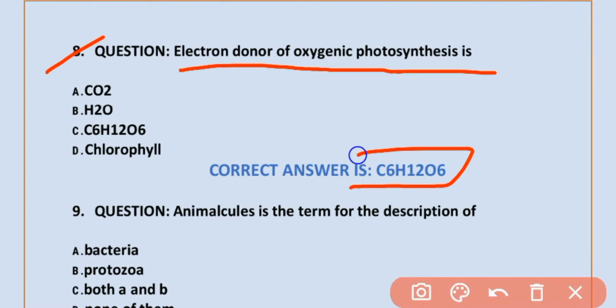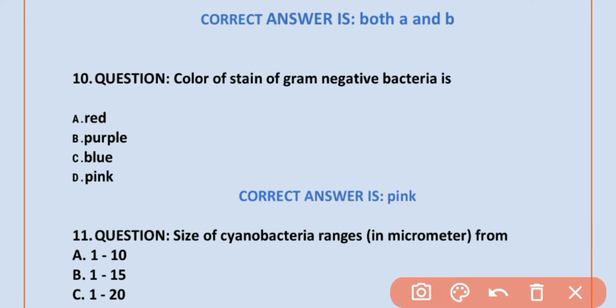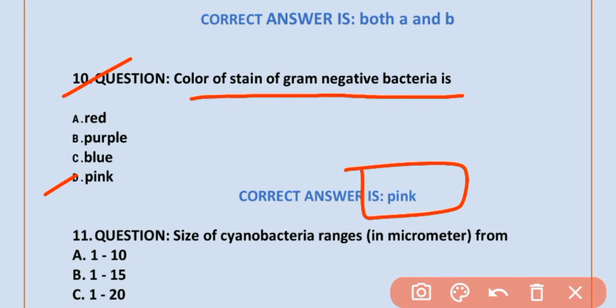MCQ number 9. Prokaryote is the term of description of bacteria and protozoa. Both A and B option. MCQ number 10. Color of stain of gram negative bacteria is pink. Option D is correct. Pink.